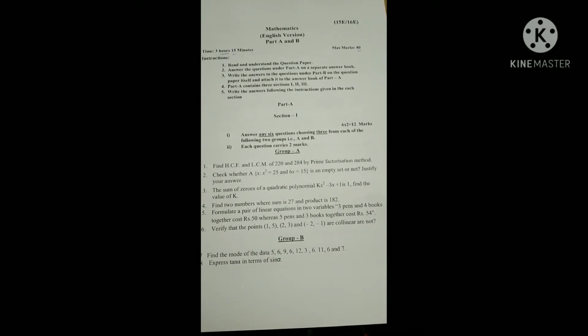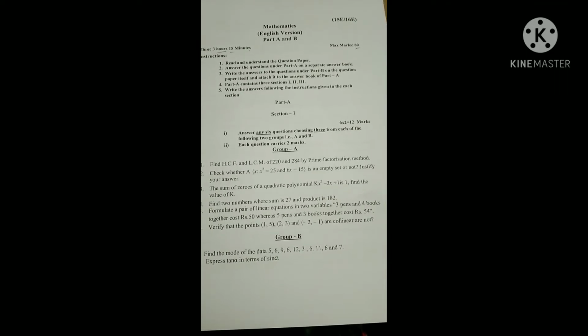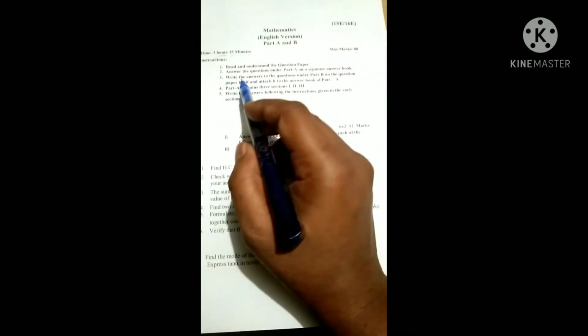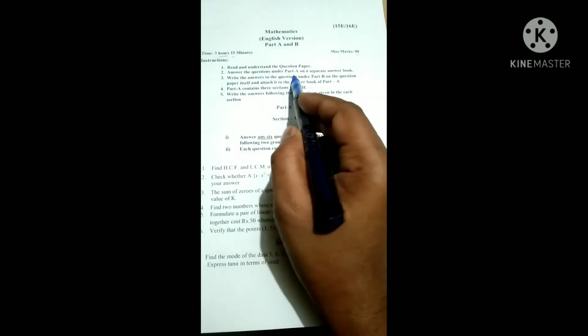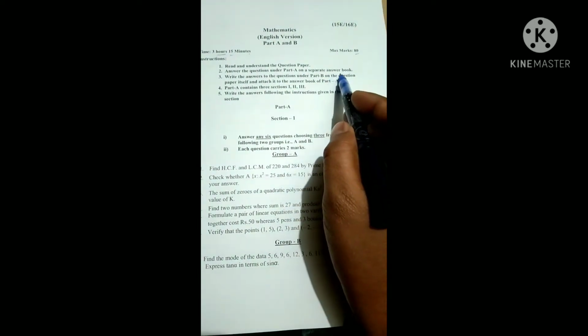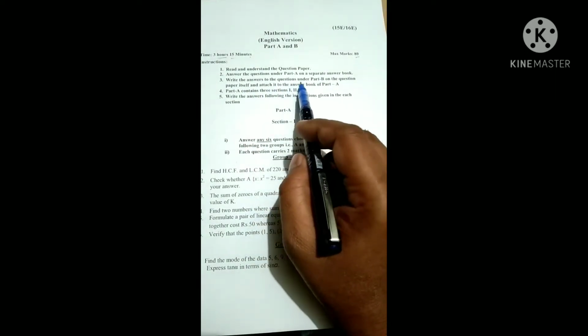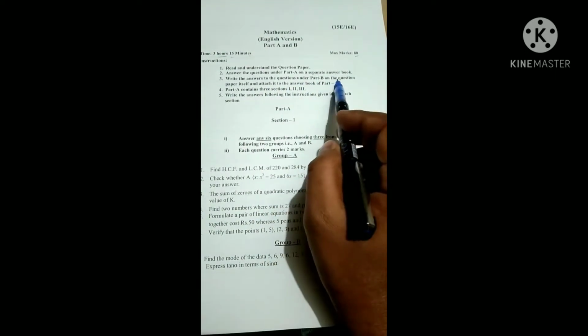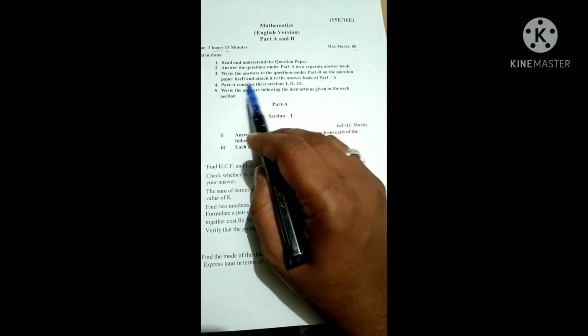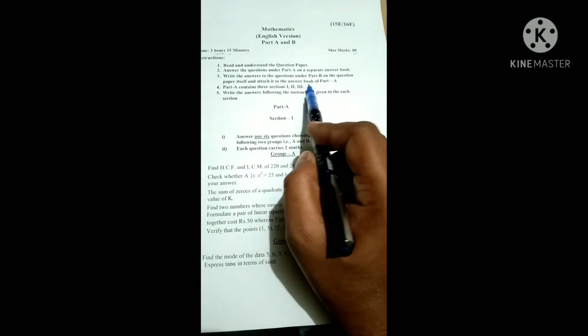Read the instructions carefully, read and understand the question paper. Answer the questions under Part A on a separate answer book. Write the answers to the questions under Part B on the question paper itself and attach it to the answer book of Part A.